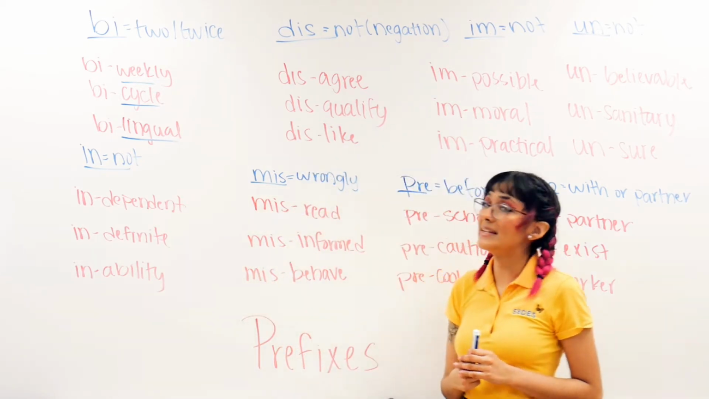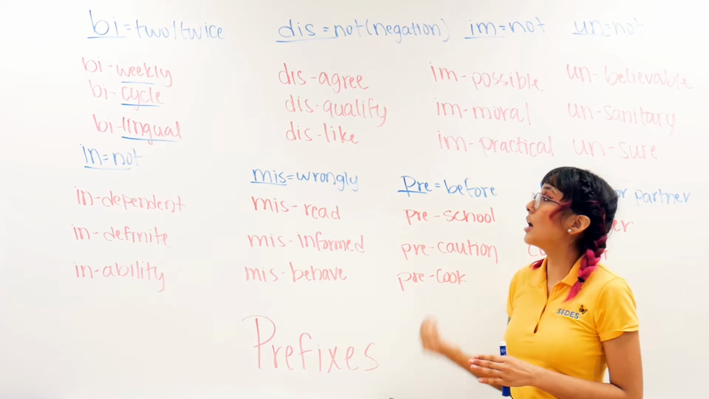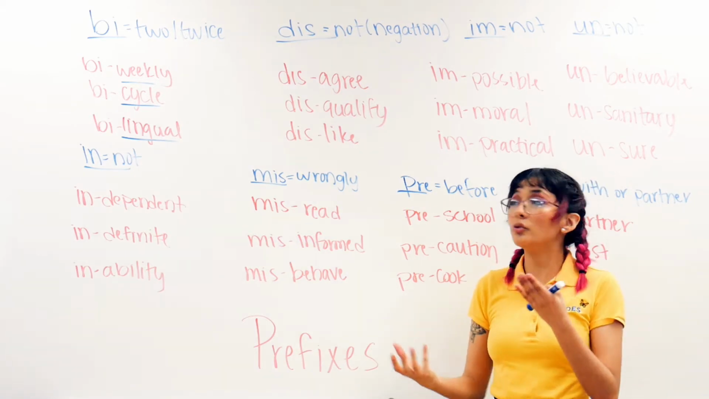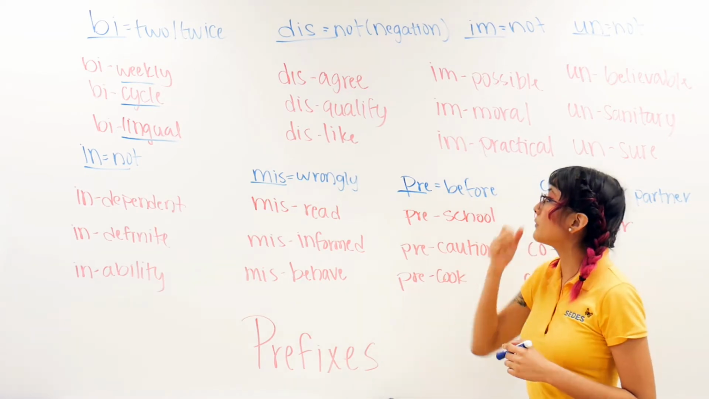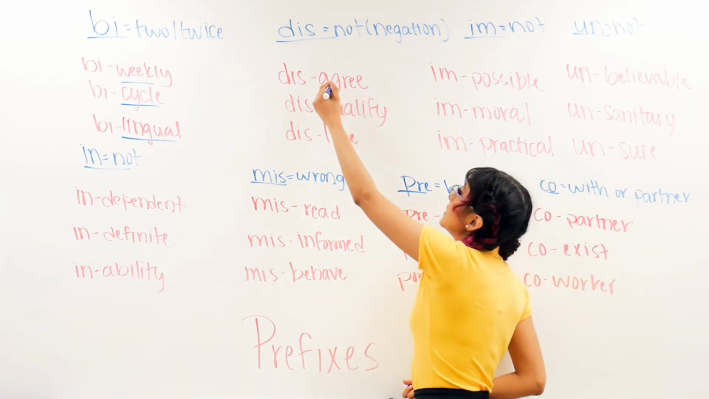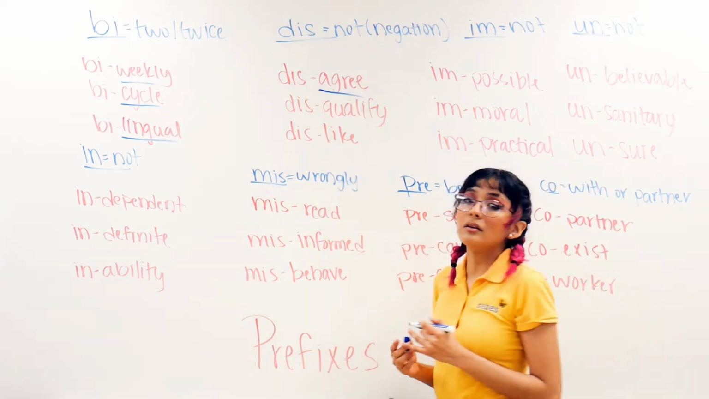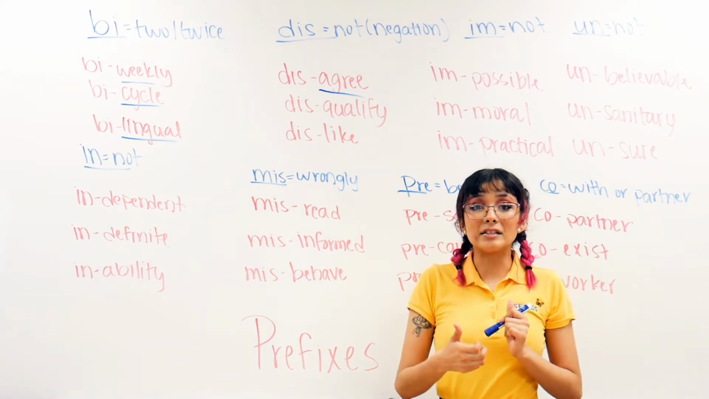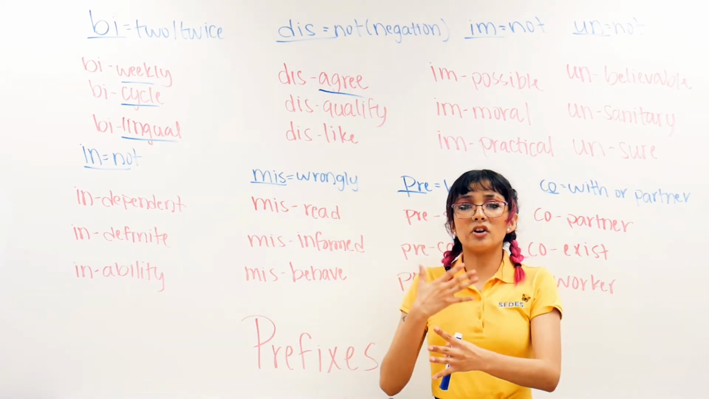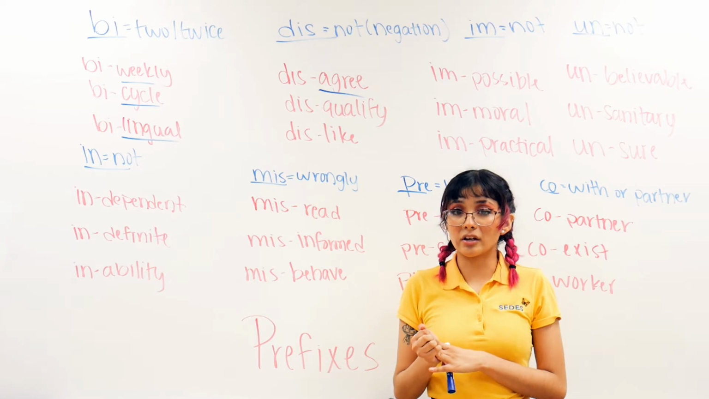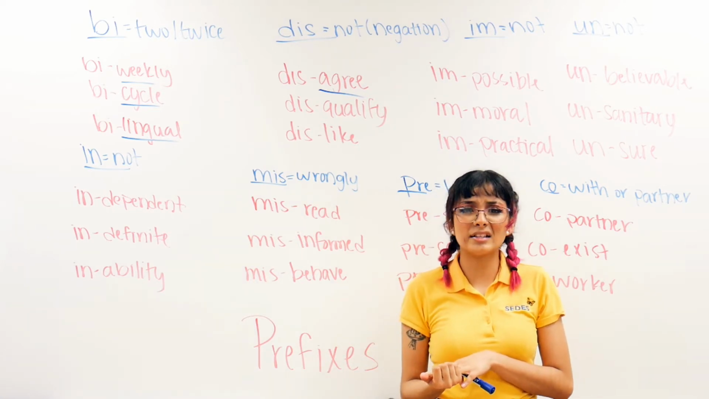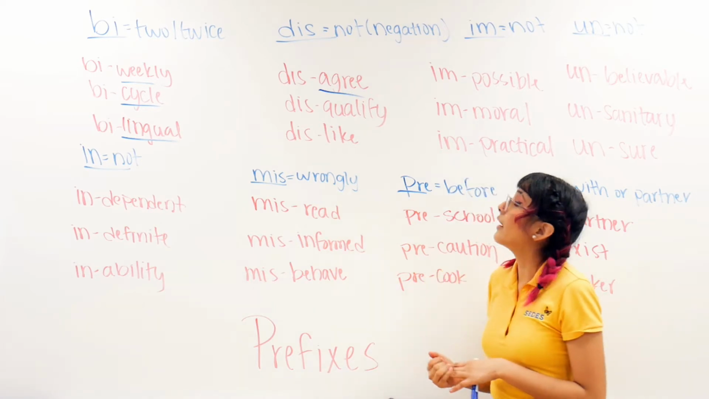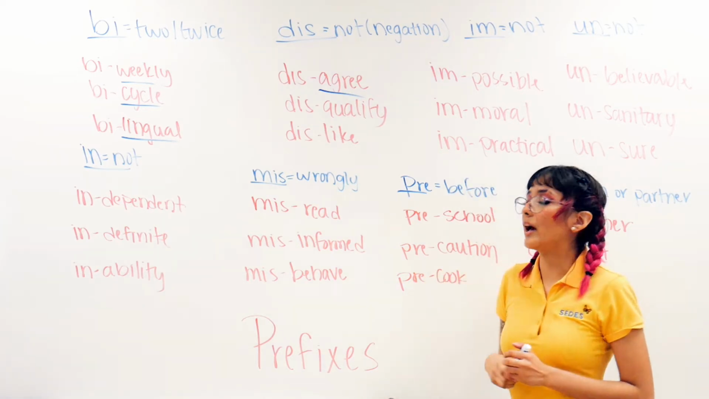Then we have dis. This means not, or it makes the root word negative. So it negates it. Here we have agree. We know what agree is. It's when you say yes, right? You feel like that is the correct answer. Now, when you say disagree, you're like, that's not right. That's not the correct answer. All right? So you are saying no to it now.